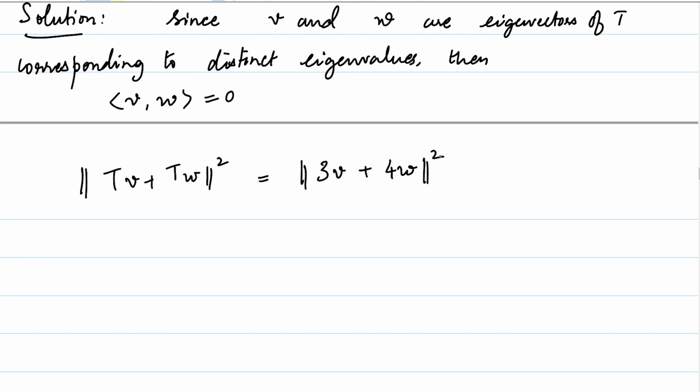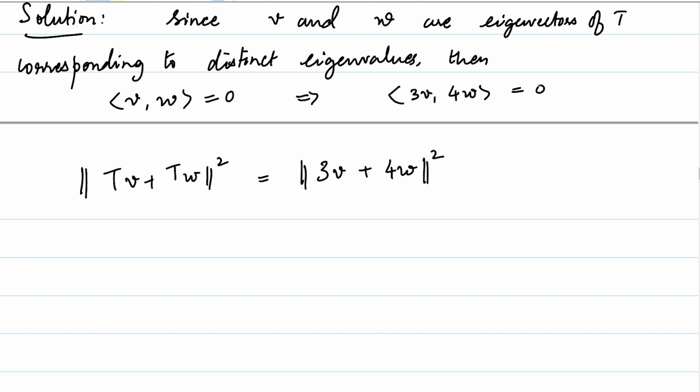But we know that by Pythagoras theorem, if V and W are orthogonal to each other, so will the vectors 3V and 4W be. They are after all scalars, right? So check that this implies the inner product of 3V with 4W, which is just 12 times the inner product of V and W, is equal to 0.